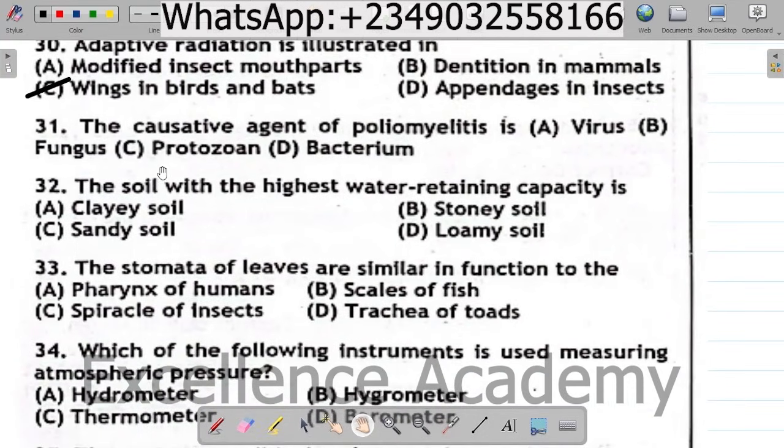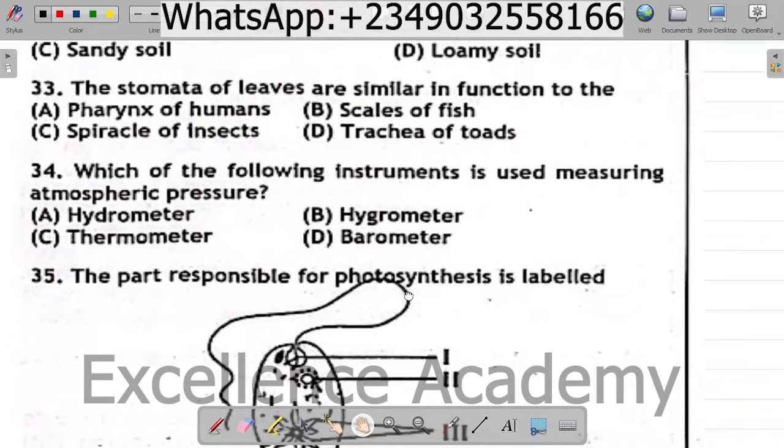Question 31. The causative agent of poliomyelitis is A. Virus, B. Fungus, C. Protozoa, D. Bacterium. The correct option is A. Virus, as poliomyelitis is caused by picornavirus. Question 32. The soil with the highest water retaining capacity is A. Clay soil, B. Stony soil, C. Sandy soil, D. Loamy soil. The correct option is A. Clay soil, which has the highest water retaining capacity.